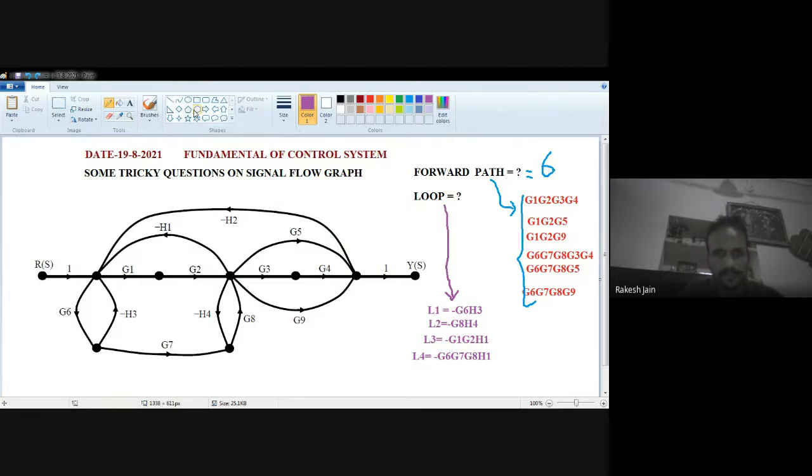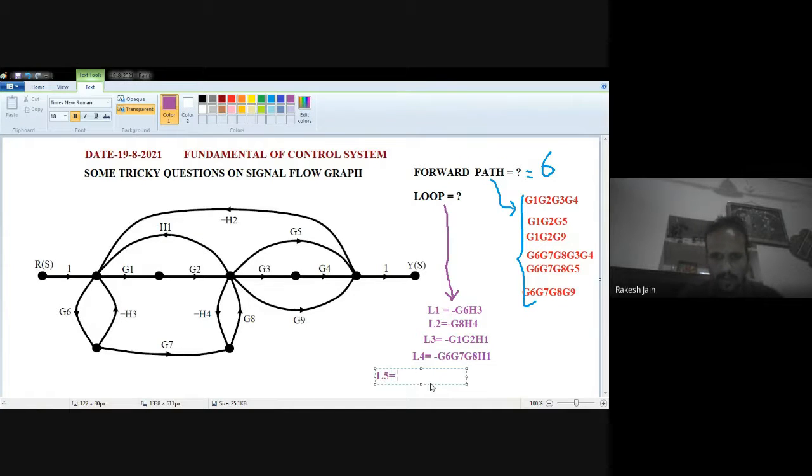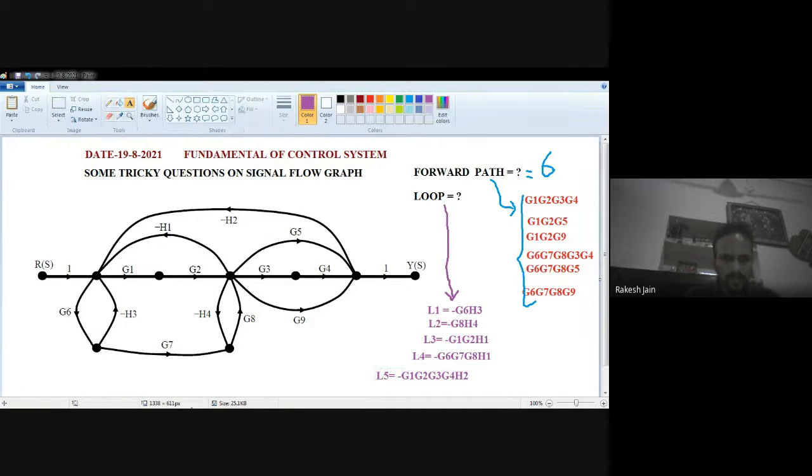See very carefully. Number of loops, just after calculating the total number of loops, we will end our lecture. So we keep quiet. So minus G1, G2, G3, G4 and H2. Now, any other loop is present? See very carefully about the question.